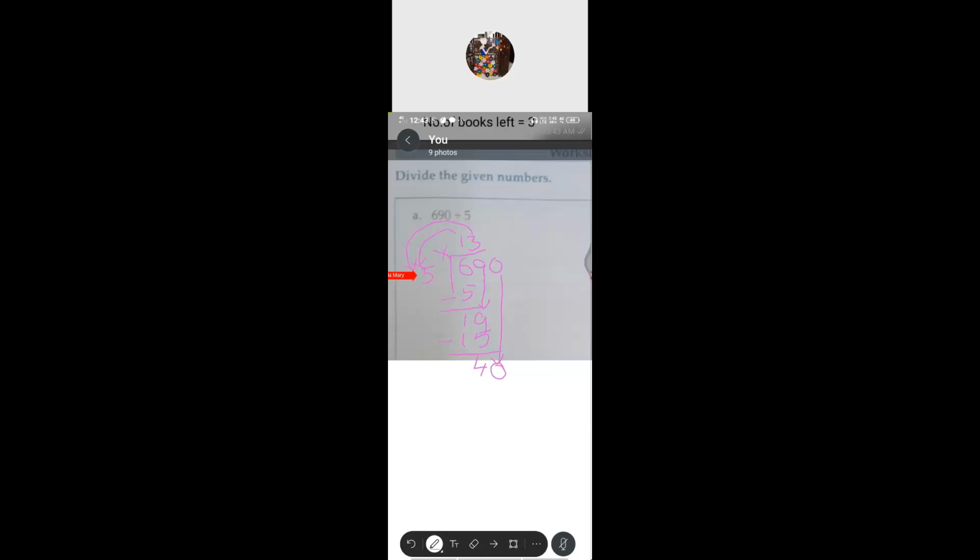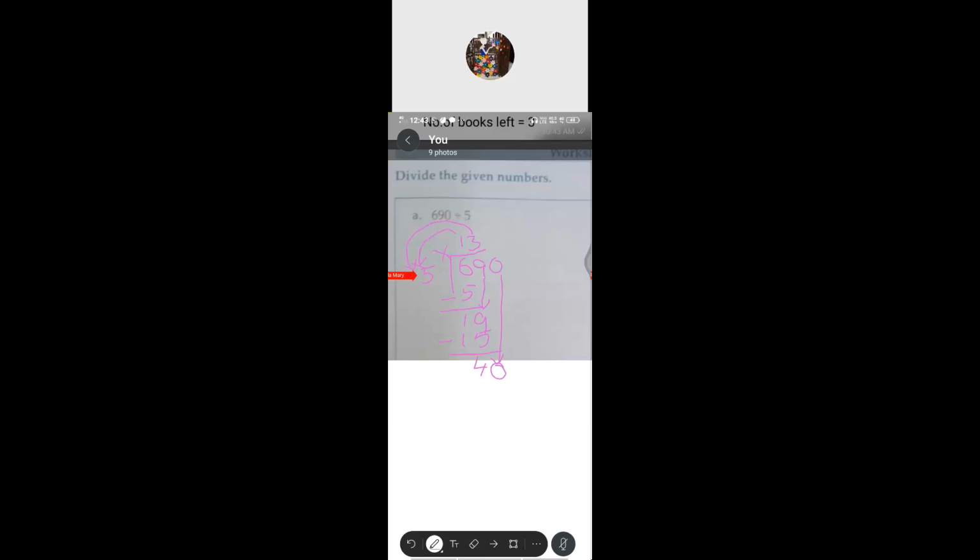Again compare. The step will be again and again. The step 1, step 2, step 3, like this we have to. So again we have to compare 40 and 5. So we have to divide 40 divided by 5. How many times does the 5 go into 40? How many times? 8 5s are 40. You have to recite. This is the most important. Very good, children. So 8 times. So 40 has 8 times 5 in it. So 8 5s are 40.